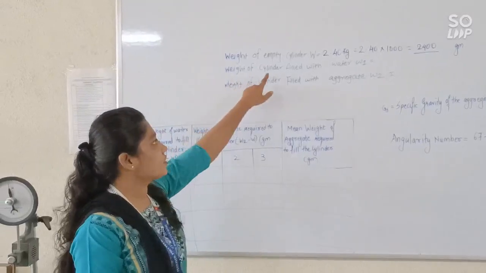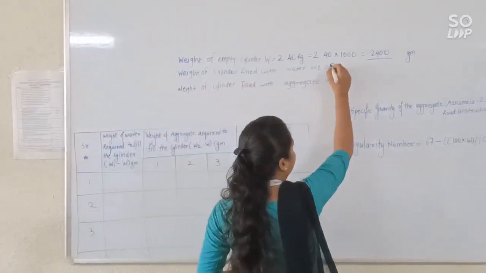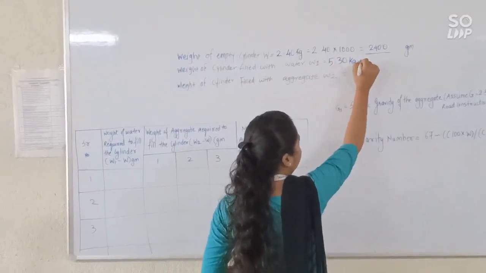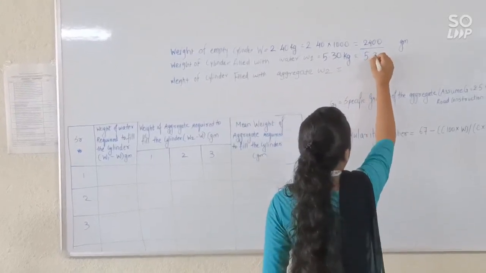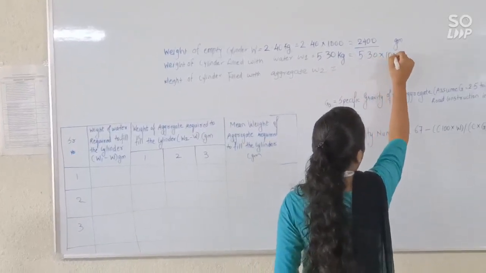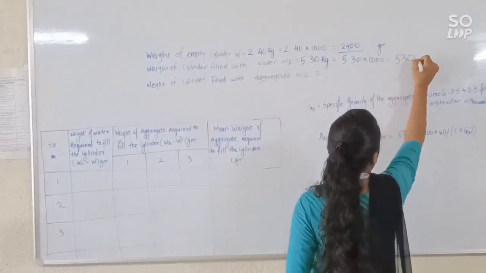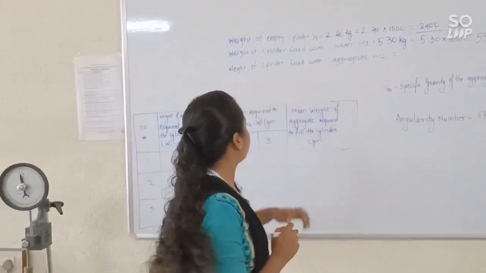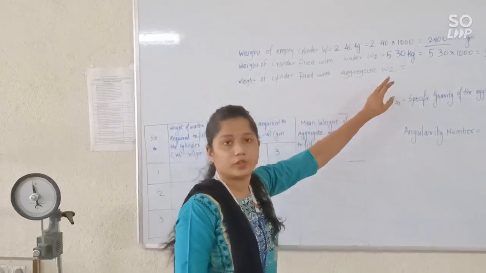Therefore, the weight of the cylinder filled with water, W1, is 5.30 kg. We have to convert it to grams. Therefore, 5.30 multiplied by 1000, and that is 5300 grams.